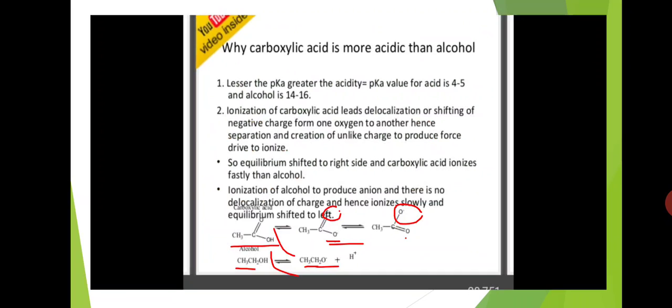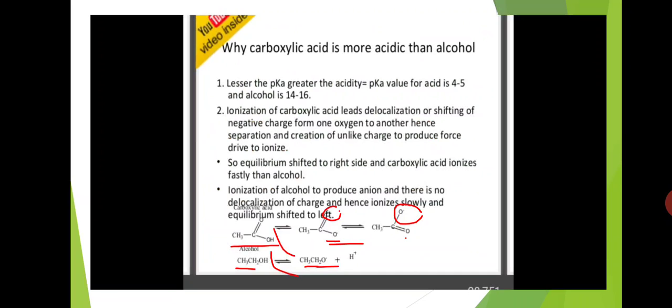In that carboxylate anion, the negative charge is shifted from one oxygen to another oxygen. In that process, two resonance structures are possible. So the carboxylate anion gets resonance stabilization energy.